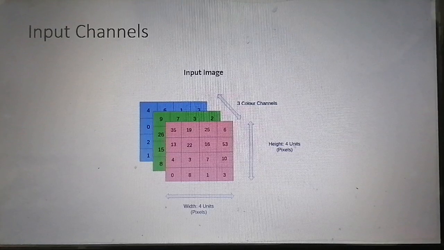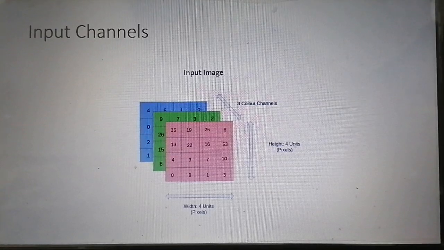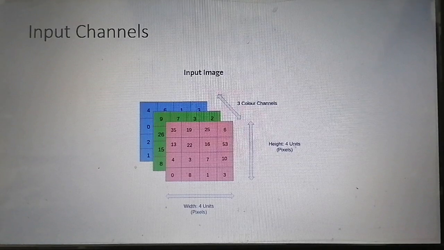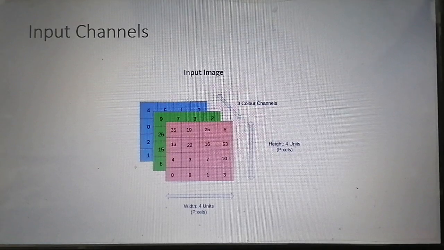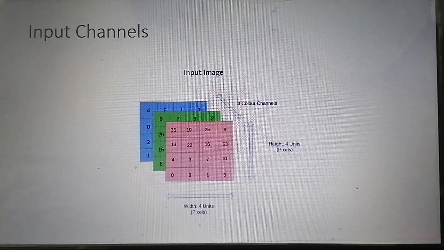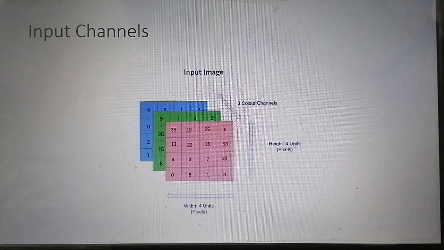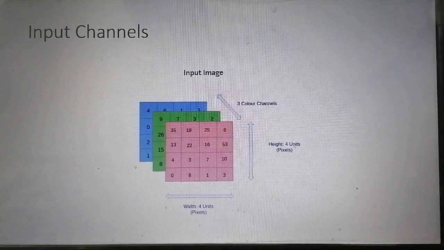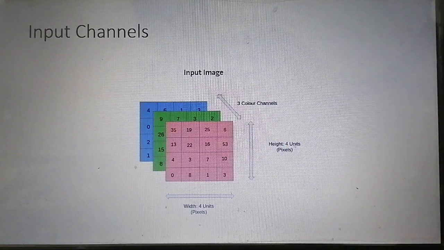If our input image is a colored image, then each input pixel will have RGB values. In that case the input image will have three channels: one corresponds to red, another to green, and another to blue, the RGB.